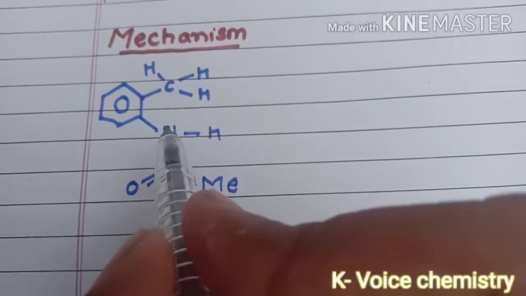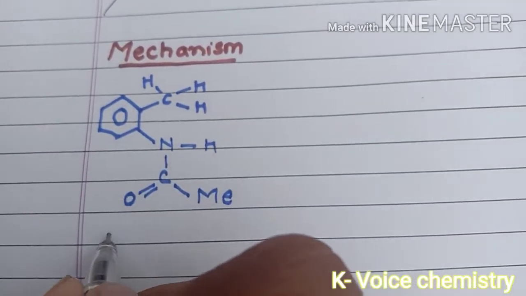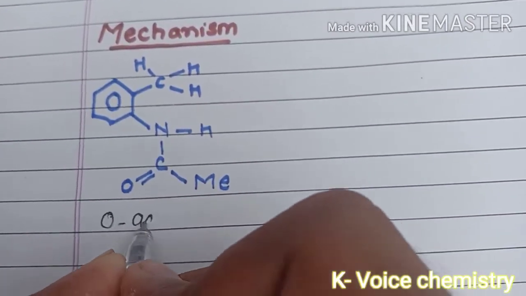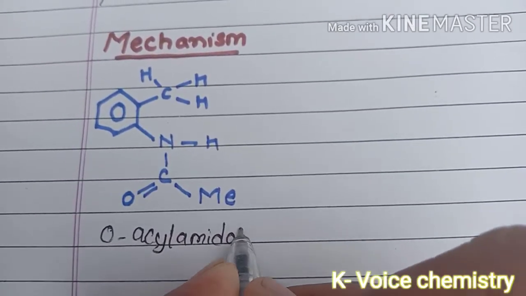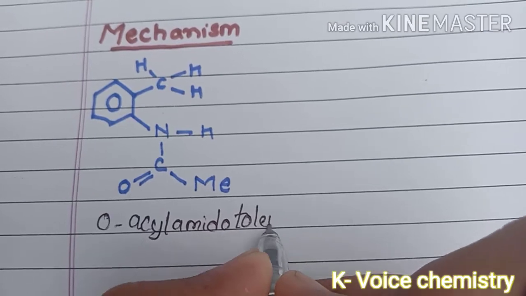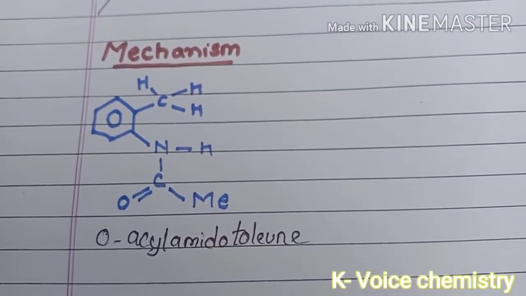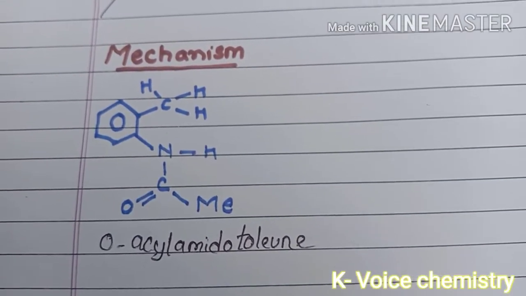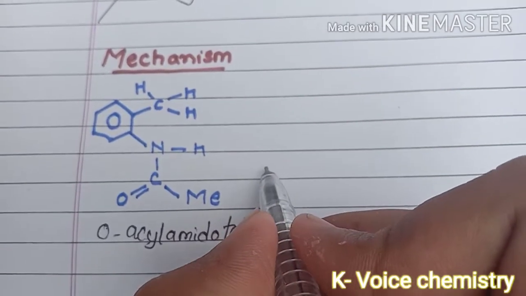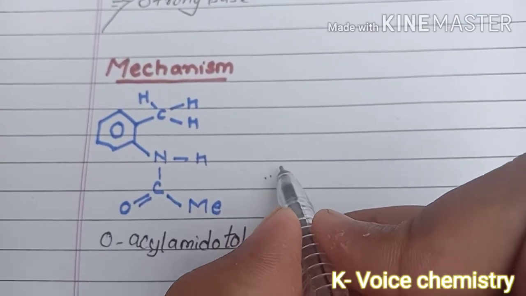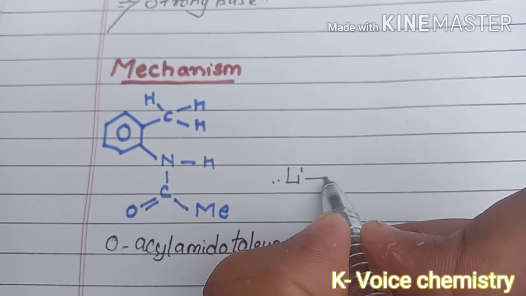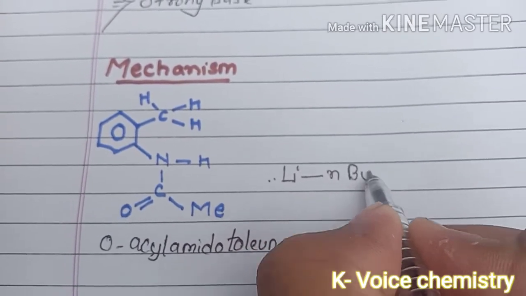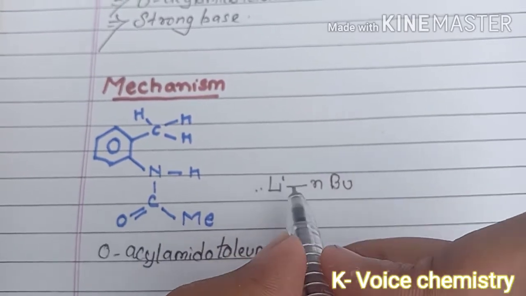As you can see, this is the ortho acyl amido toluene. It will react with a strong base, say N-butyl lithium. Now what will happen?